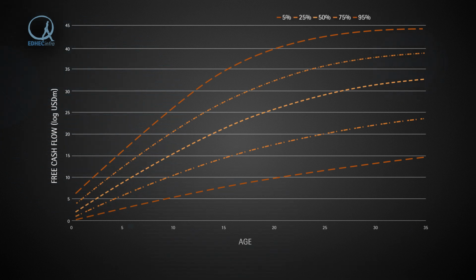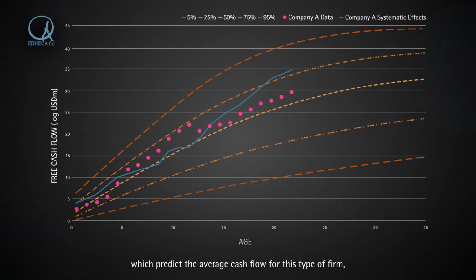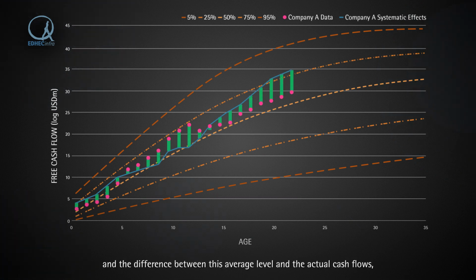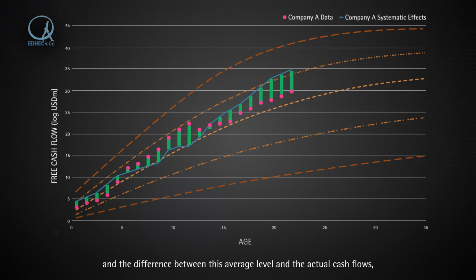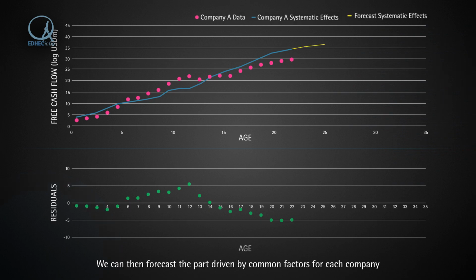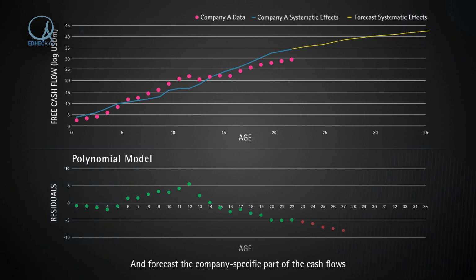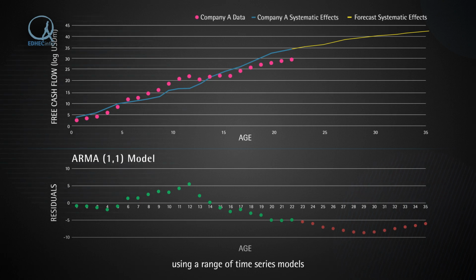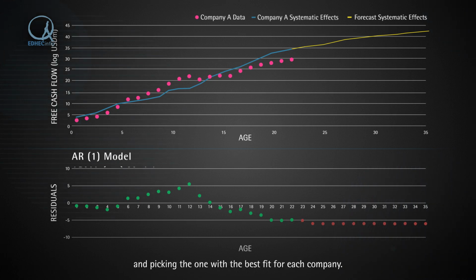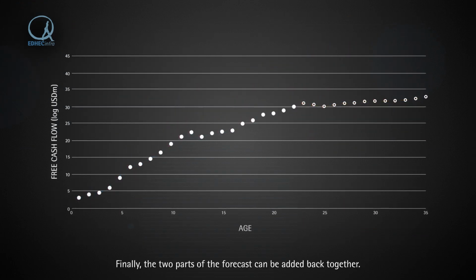life cycle. Then, for any individual company, we can split their actual cash flows between the effect of the common factors, which predict the average cash flow for this type of firm, and the difference between this average level and the actual cash flows, which is specific to each company. We can then forecast the part driven by common factors for each company, since we know their future revenues, debt service, and other characteristics, and forecast the company-specific part of the cash flows using a range of time series models and picking the one with the best fit for each company. Finally, the two parts of the forecast can be added back together.